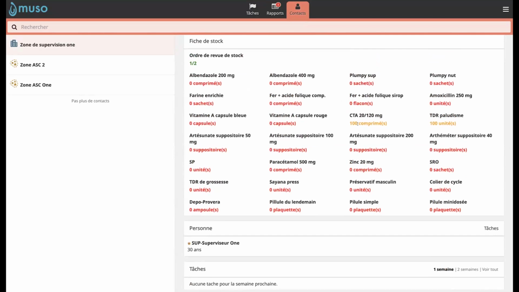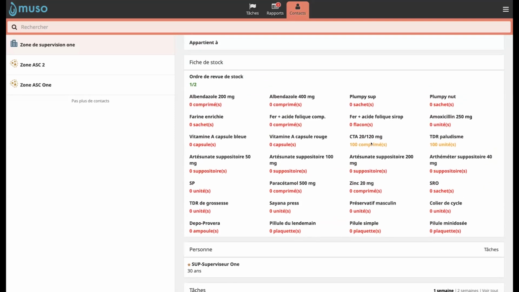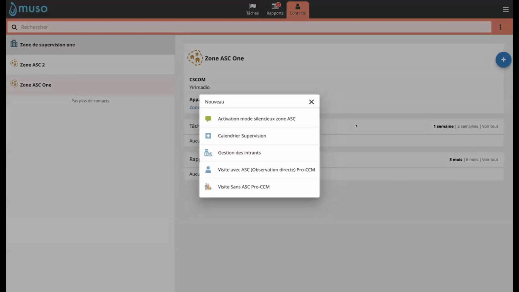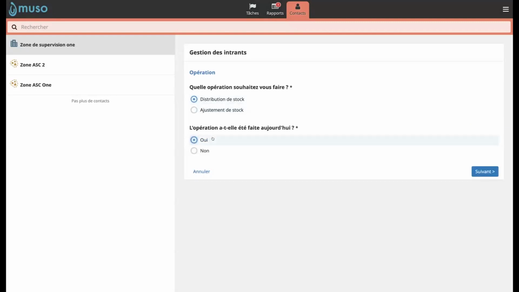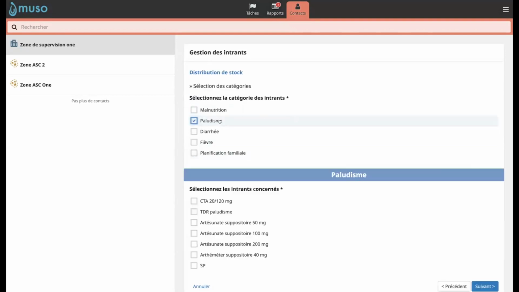So the colors are also significant here. I actually forgot to mention this, but the colors also have their role to play. We don't really have a lot of time to explain all the details, but each color has also a specific meaning. So here I can also decide to do a distribution of the inputs for the CHW. So I can go right here on this specific CHW and I can do this distribution and now we'll adjust his stock. So right here, well, let's say I have 100 units of TDR and I would like to give them 50.